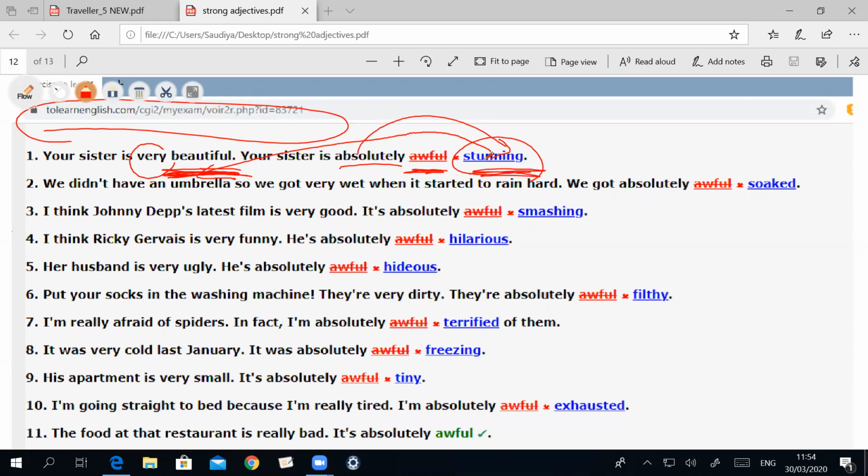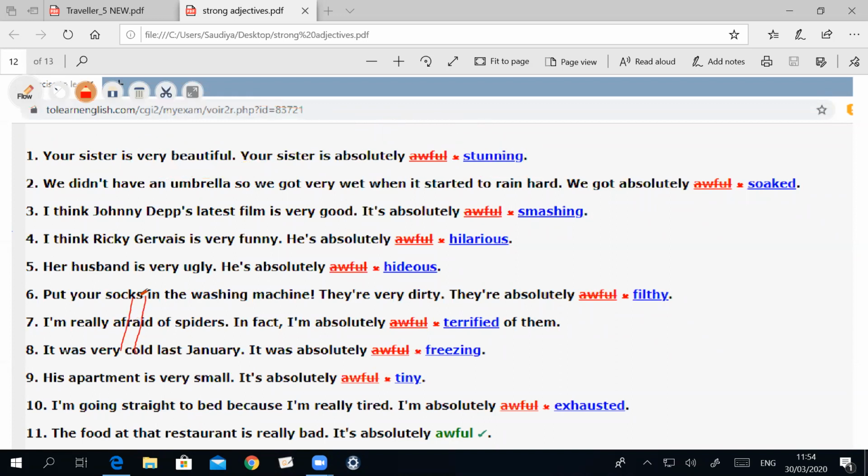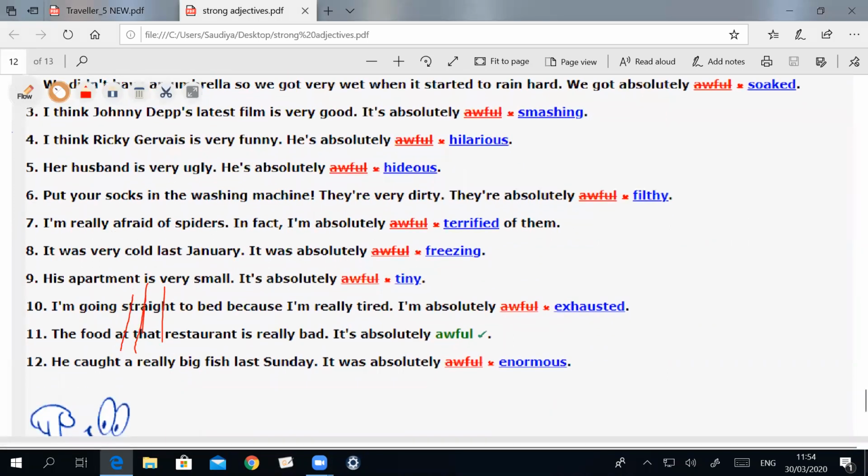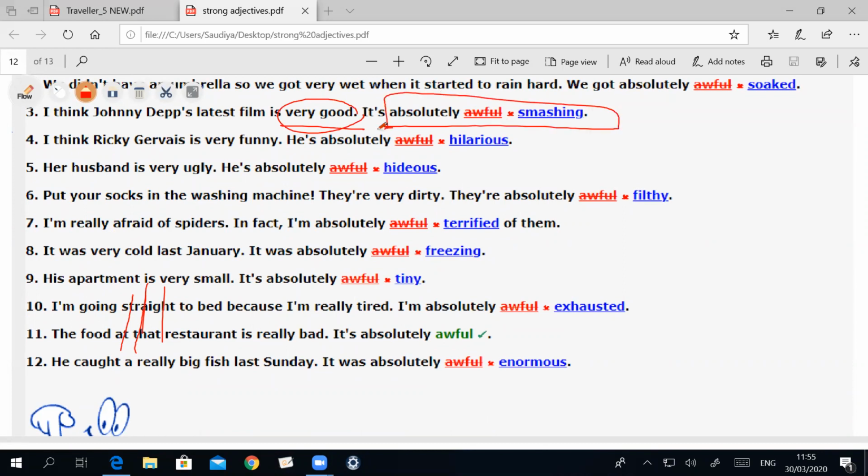The next one. If you describe a film or movie, you can say it's very good. And you can say absolutely smashing. So this one is a standard, but these ones are strong adjectives.